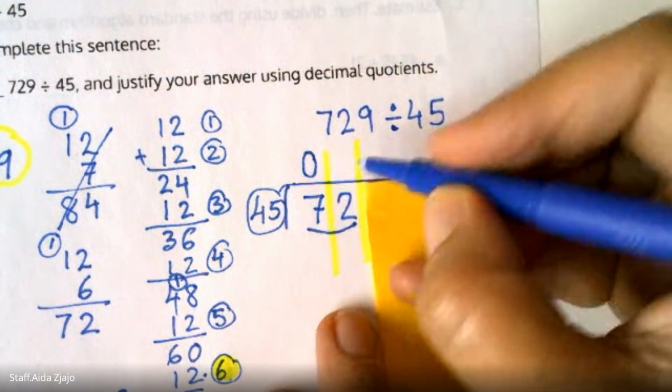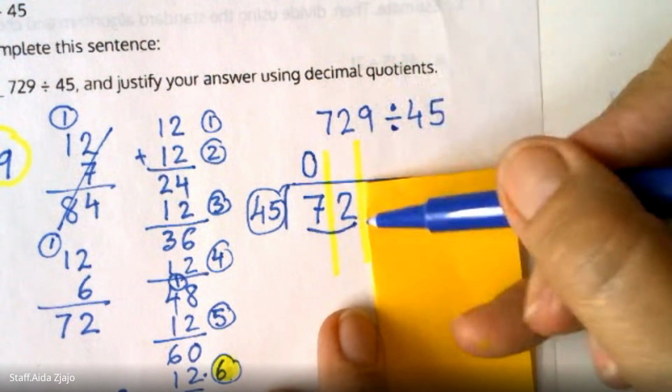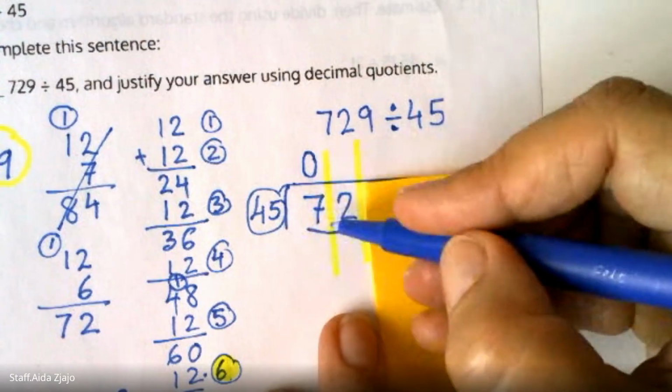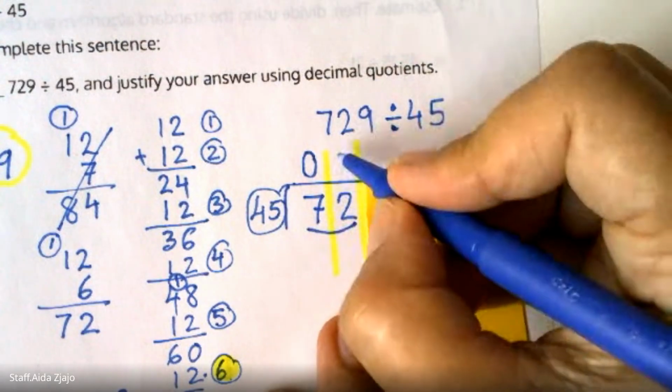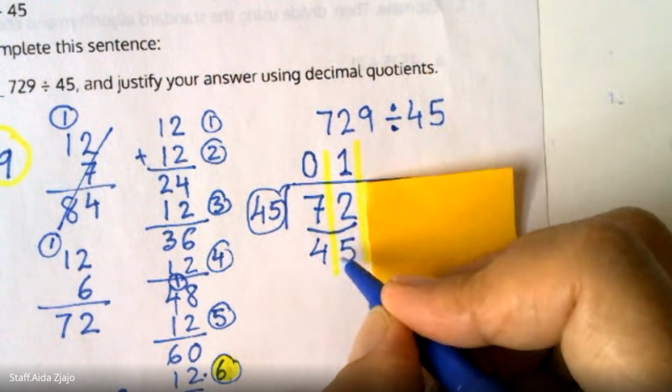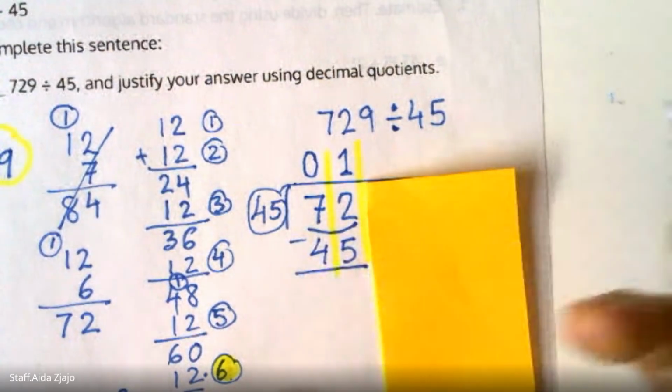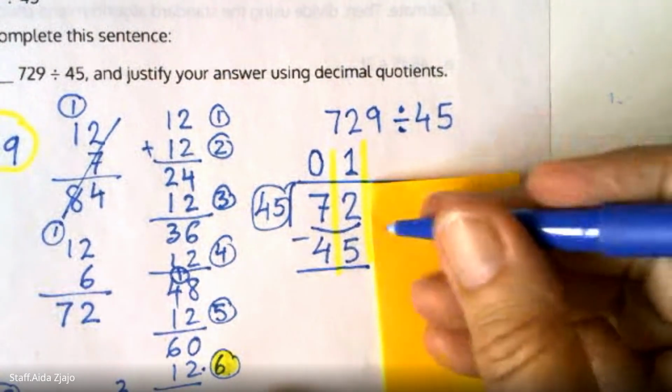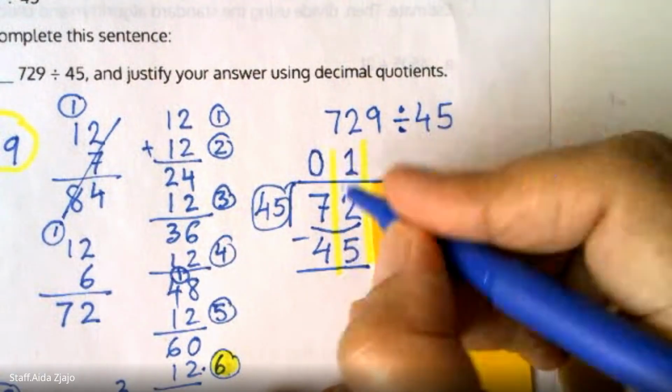So you can think 45 plus 45, that's 2 groups, that is 90. So only 1 group of 45 you can make out of 72 tens.